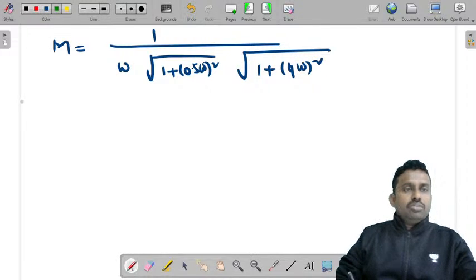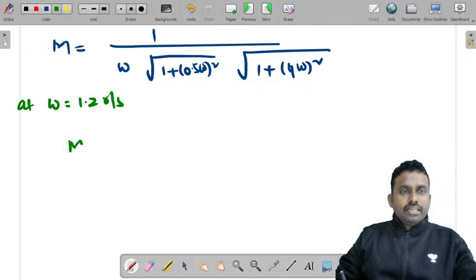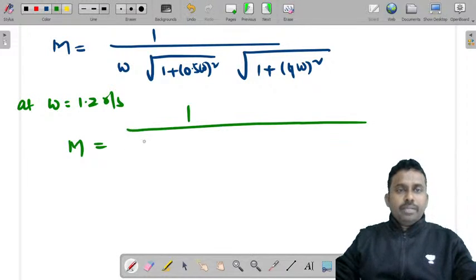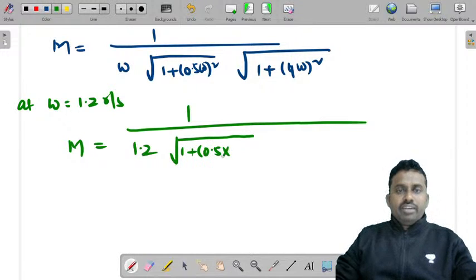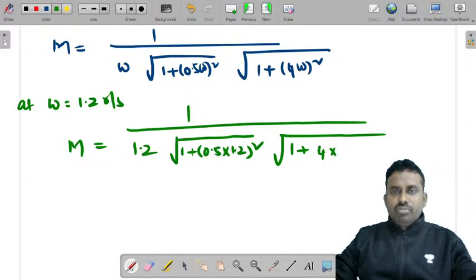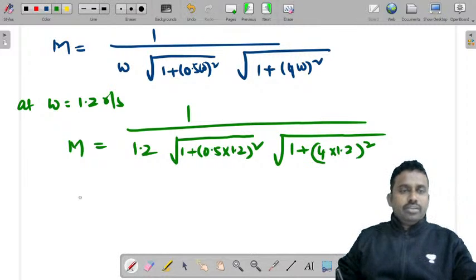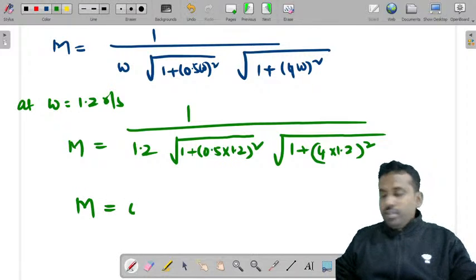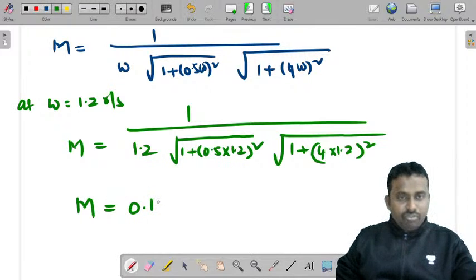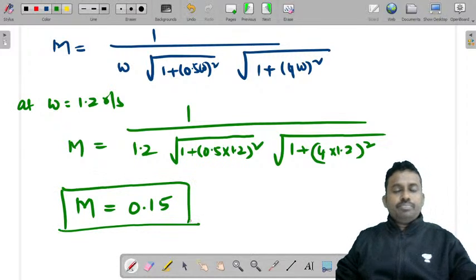Now at omega is equal to 1.2 radian per second, substitute the value: 1 by 1.2 under root of 1 plus (0.5 into 1.2) square under root of 1 plus (4 into 1.2) whole square. You get M is equal to 0.145. You can take it as 0.15. So these are the magnitudes.